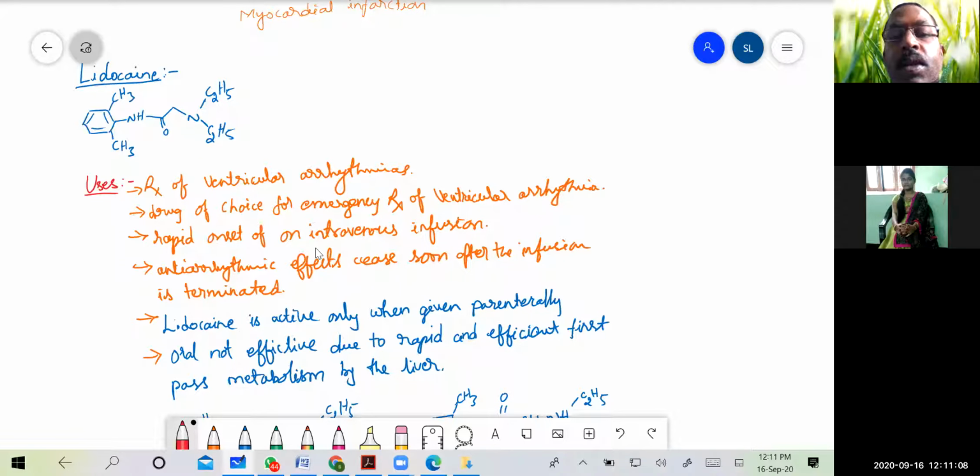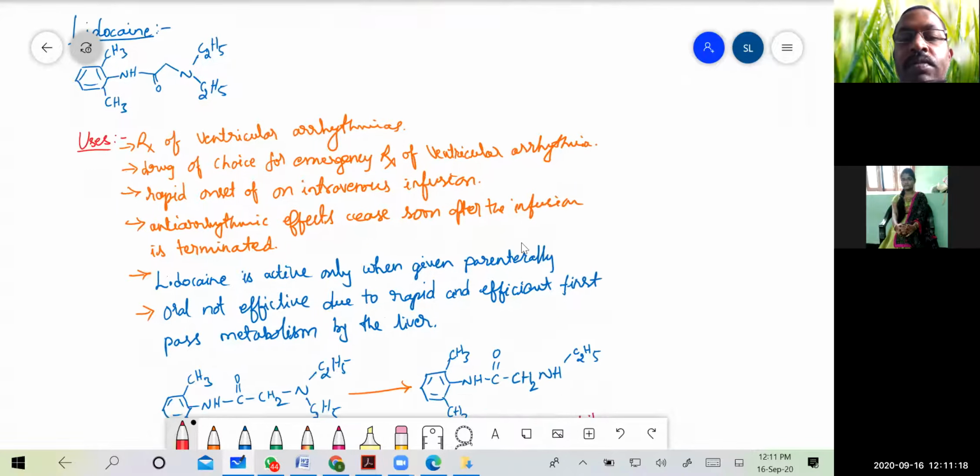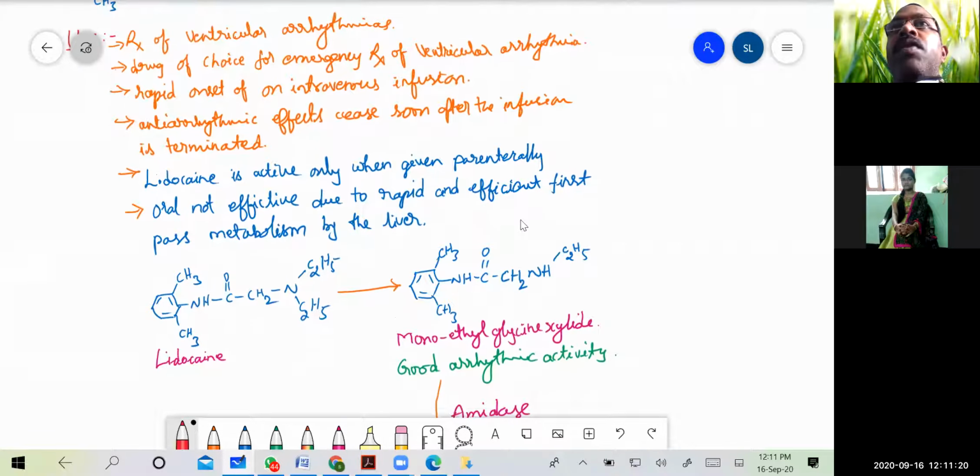And antiarrhythmic effects cease soon after the infusion is discontinued or terminated. Lidocaine is active only when given parenterally, that is by IV infusion, and it is not effective as an oral agent. Why is it not effective when given through the oral route? Because it undergoes rapid and efficient first pass metabolism by the liver.